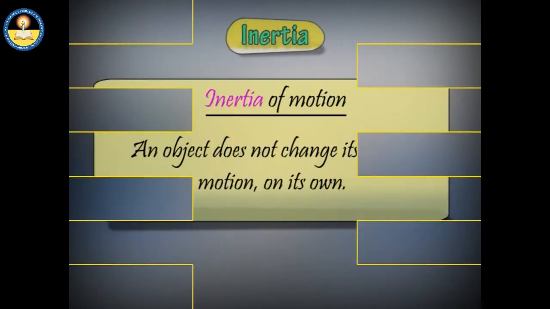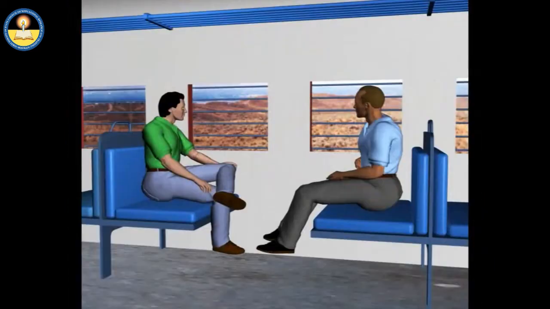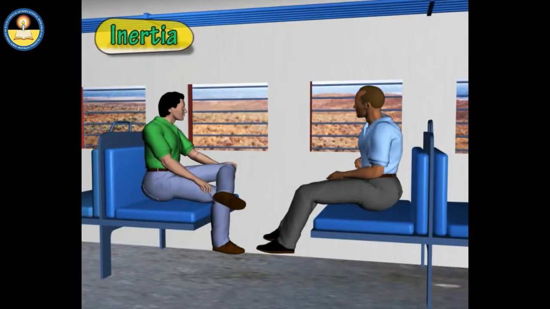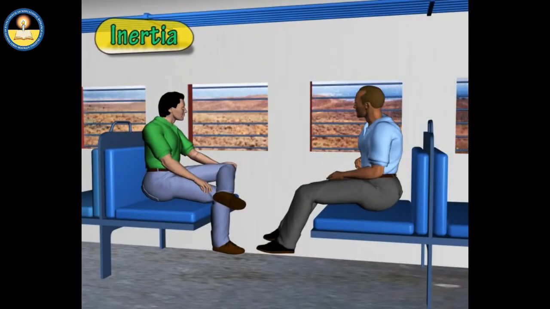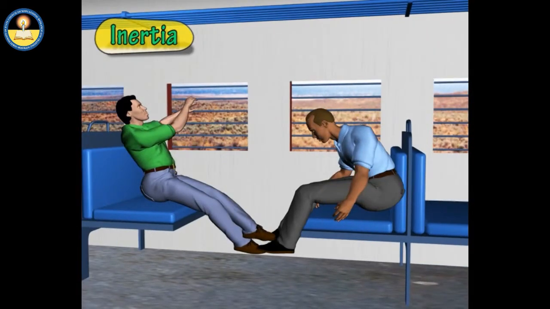In the inertia of motion, an object does not change its state of motion on its own. For example, when a train stops suddenly, the passengers sitting in the train are forced to bend in forward motion, since the upper part of the passenger's body remains in motion, whereas the lower part comes to rest.